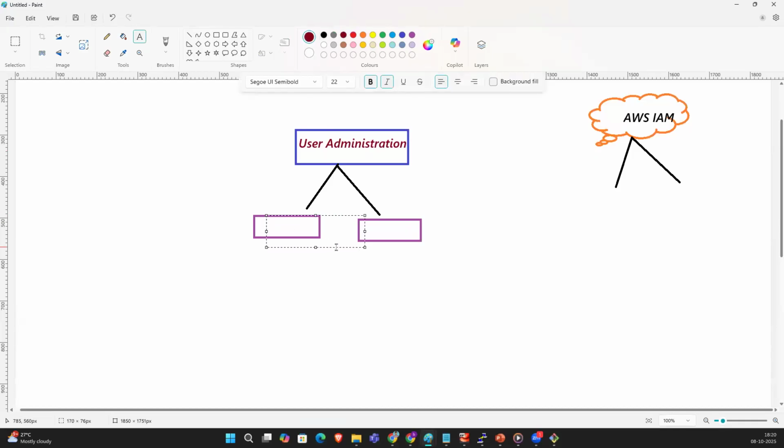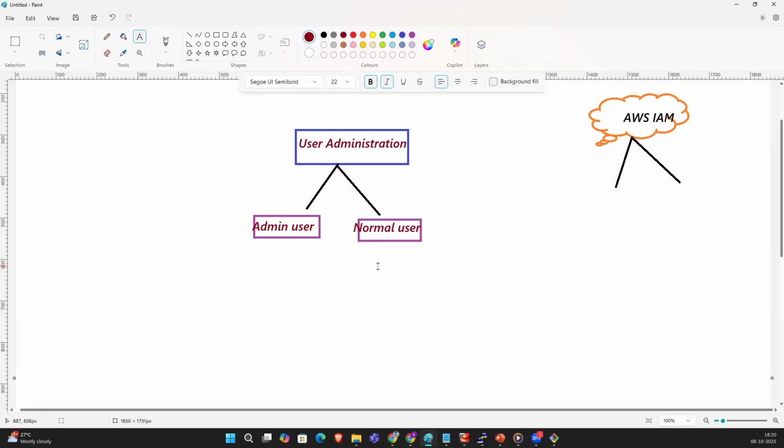The root user is the admin user. So normal user and admin user. Understood, right?